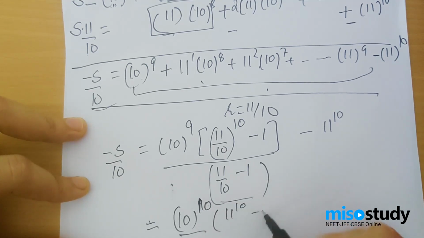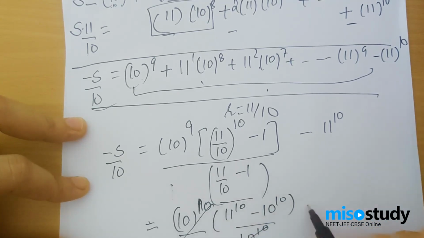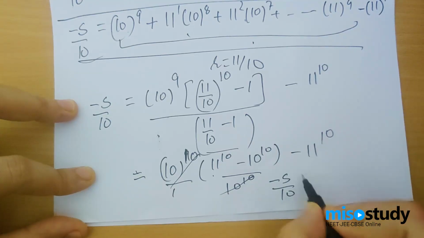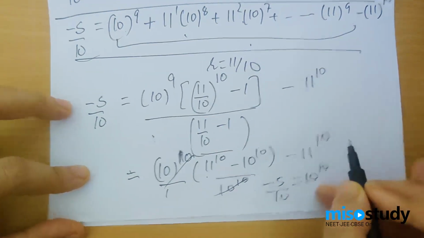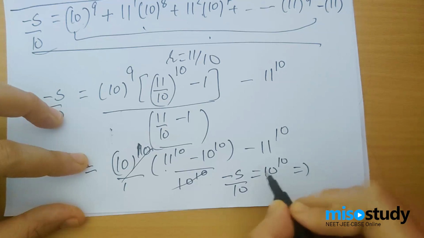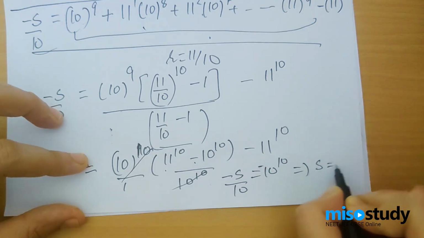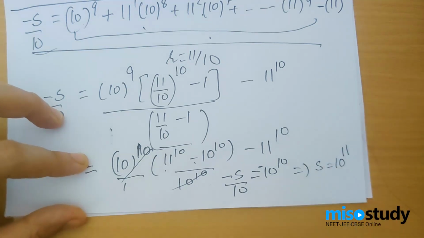11 power 10 minus 10 power 10 upon 10 power 10. This gets cancelled, minus 11 power 10. So 11 power 10 and 11 power 10 gets cancelled. I'll get my minus s by 10 is equals to 10 power 10, and which is nothing but minus 10 power 10, sorry, because we have a negative sign over here, which is nothing but s is equals to 10 power 11.